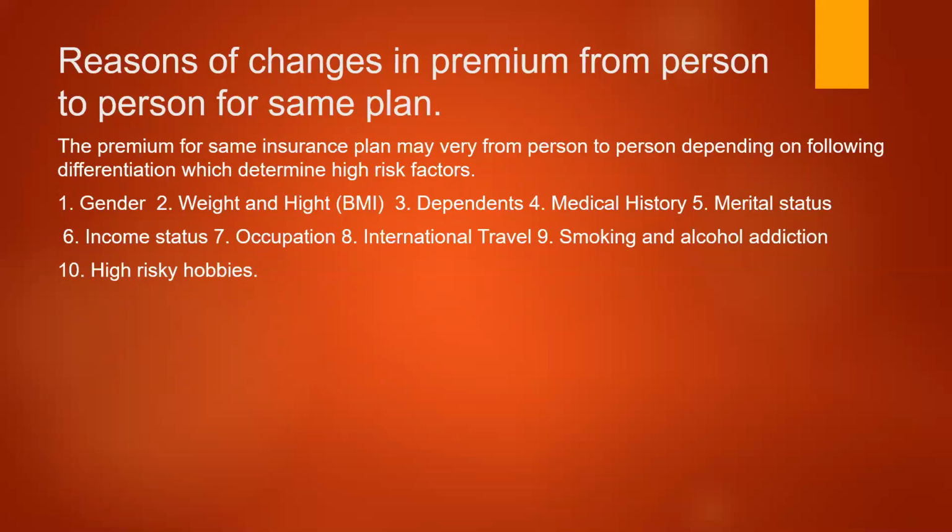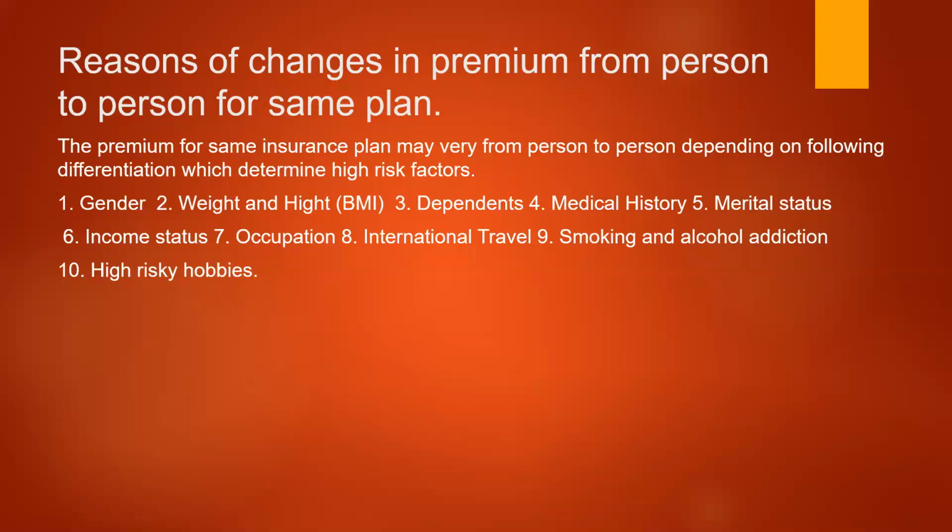Then the second one is weight and height, body mass index, that is the physical ability of the person. If the body mass index is very high, the person is prone to more risks of heart attacks, diabetes, and all that. If the body mass index is less, the person is not as risky. So the range is provided, and a medical examination is made in certain policies before entering into a contract, where health hazards may create loss compensation situations for the insurance company. If you undergo a medical examination and the body mass index is high and risky, a high insurance premium will be charged to such people.